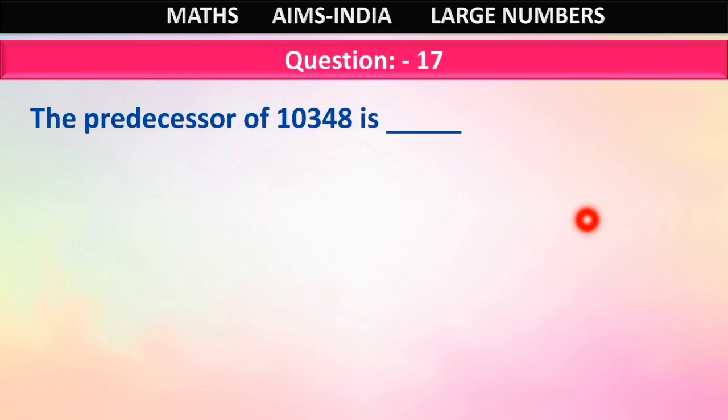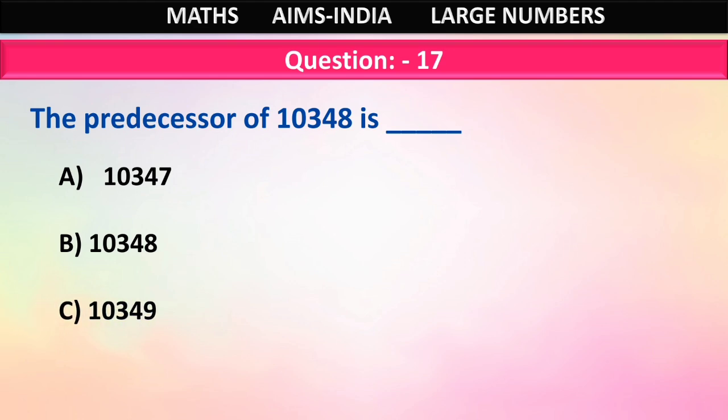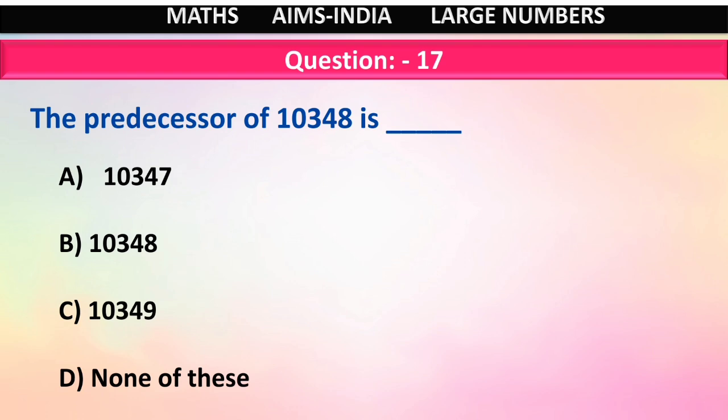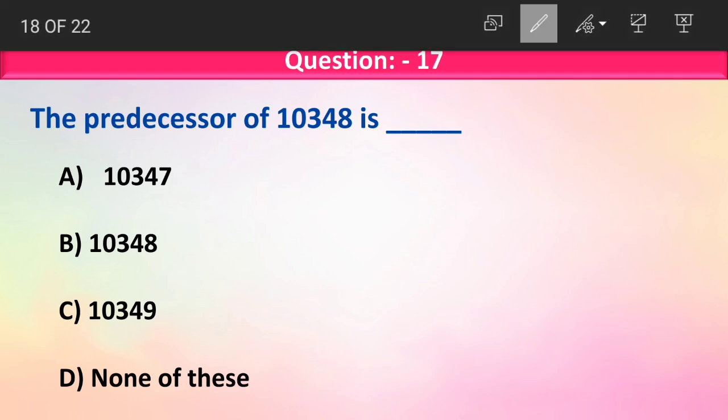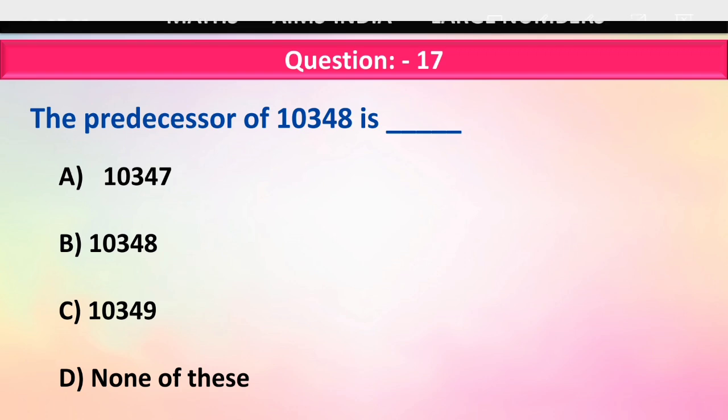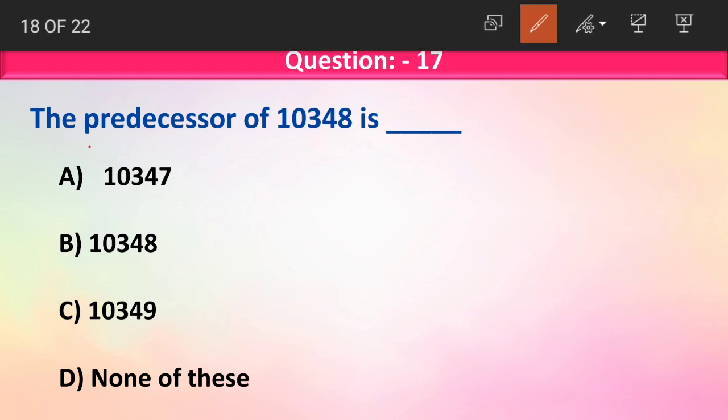Question number 17. The predecessor of 10,348 is dash. Option A, 10,347. Option B, 10,348. Option C, 10,349. Option D, none of these. Very good, children. Few children are giving correct answers already. But few students do not know the correct answer, so for their sake, I have to explain the whole thing again. Whoever gave the correct answer already, very good. This is for who do not know how to solve this question.